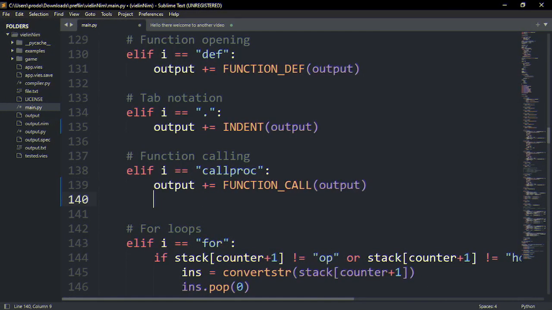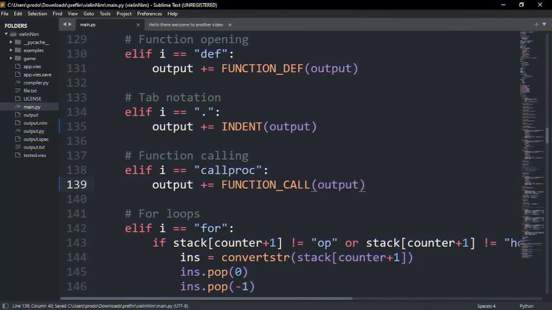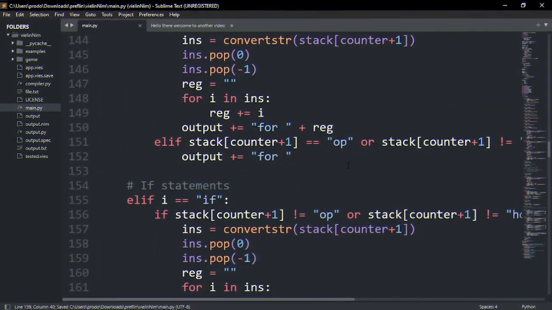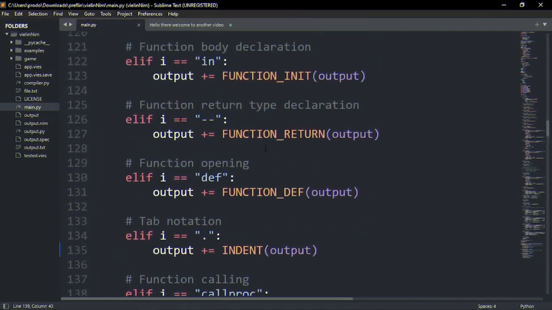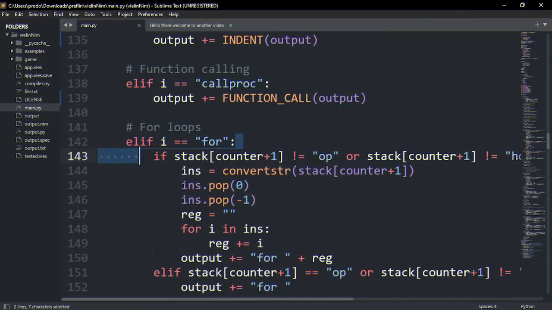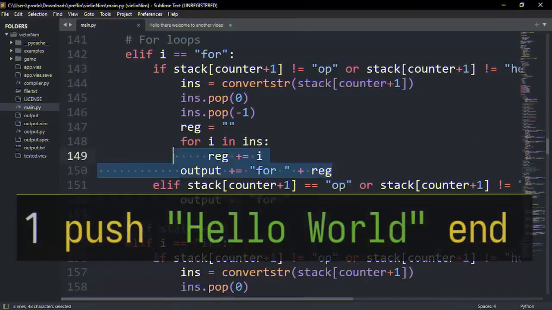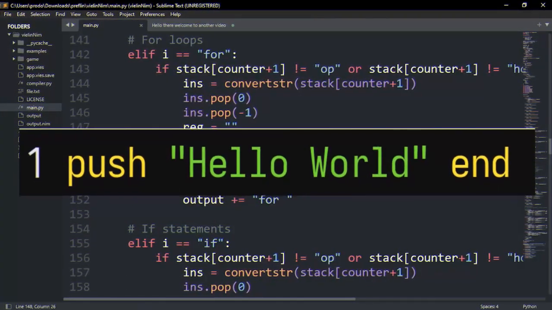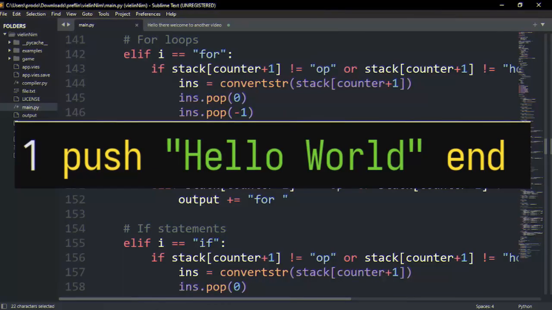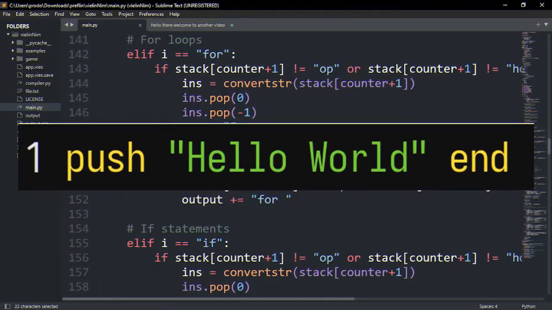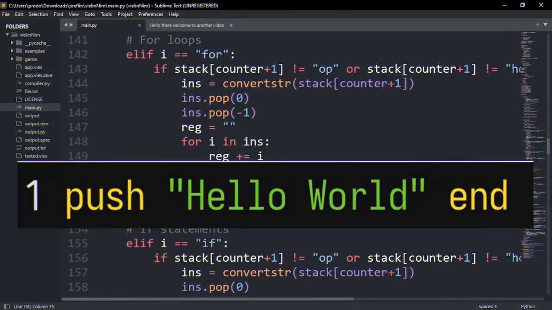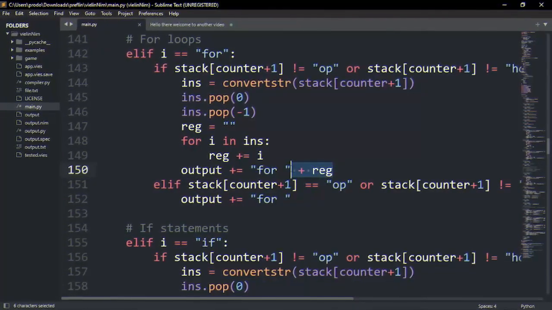Eventually, I want to make a game using this language, obviously because I'm a game developer and I enjoy it a lot. For those who are interested, I'm gonna explain some of the basic syntax. So to print something, we write push, and then the text afterwards is what we want to print. Then we write end to indicate the end of the line.